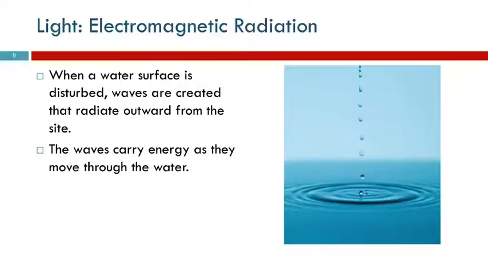So the waves are created, and as those waves go out, they carry energy. As this water droplet is falling, it has energy. Its potential energy from being elevated above the surface of the water is converted to kinetic energy as it gets faster and faster falling. And when it hits the surface, it transmits that kinetic energy to the water down here. And that's what causes the wave, and the wave emanates.